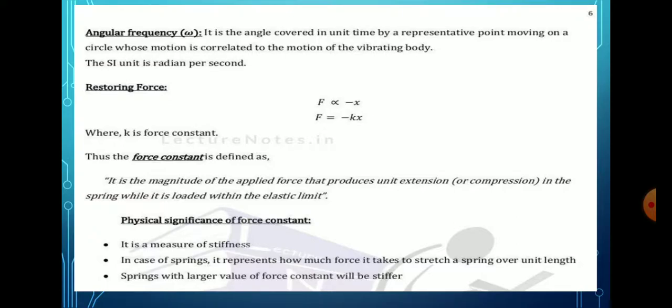We have to observe all these effects, then we define the restoring force. Here restoring force is defined as the force acting on the body.